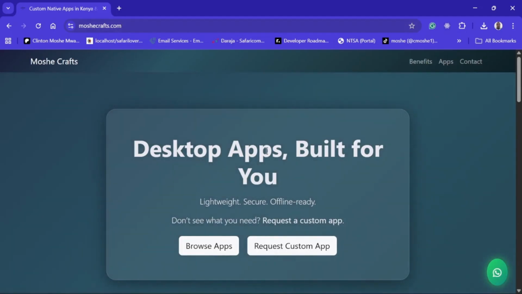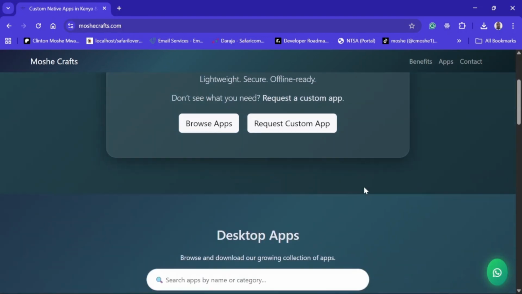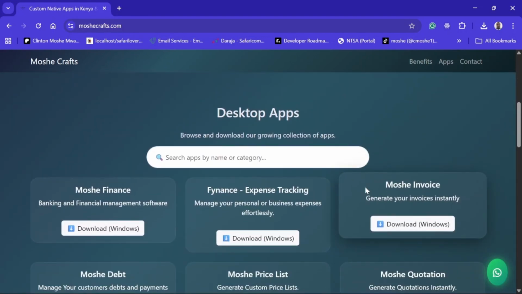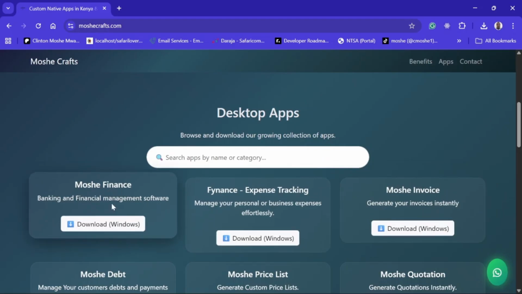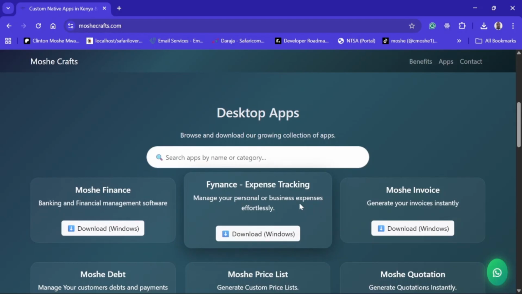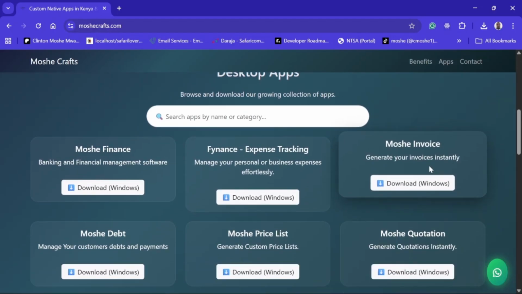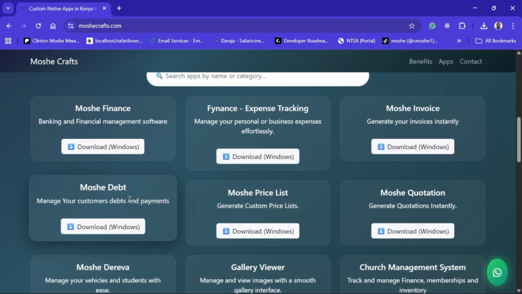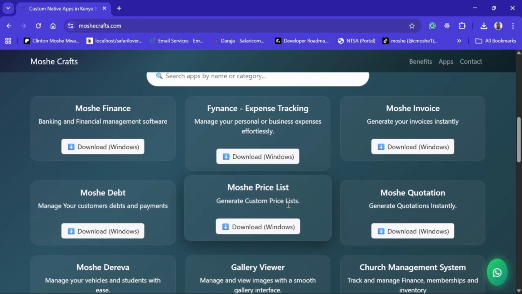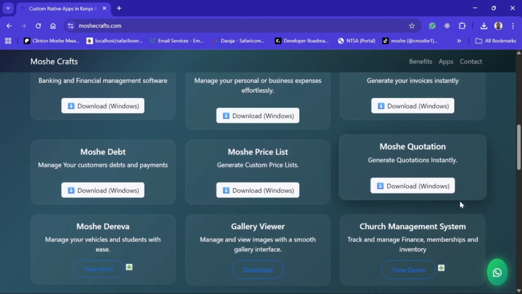It's called moshecrafts.com. And as you can see here, I have a list of desktop applications. Currently, I have the Moshe Finance because this is a banking and finance management software. I have a finance expense tracking application. This is also free. You can just download these ones for free. Moshe Invoice, which you can use to generate your invoices instantly. Then we have Moshe Debt, where you can manage your customers' debt and payments. Then we have a Moshe Price List, where you can generate custom price lists for your business. Quotation, of course, for generating cost quotations.